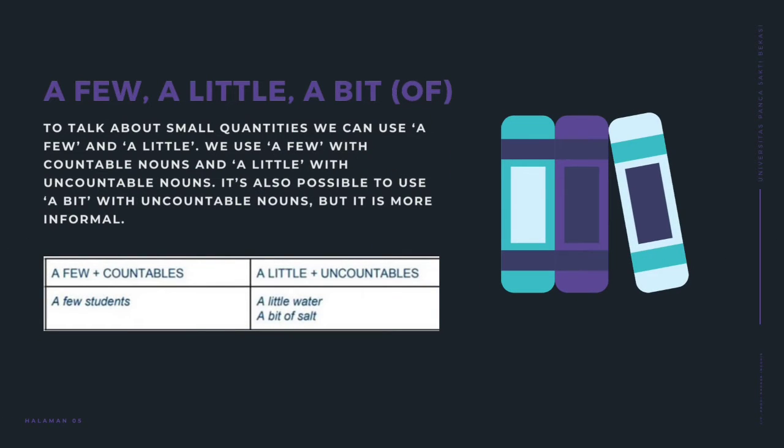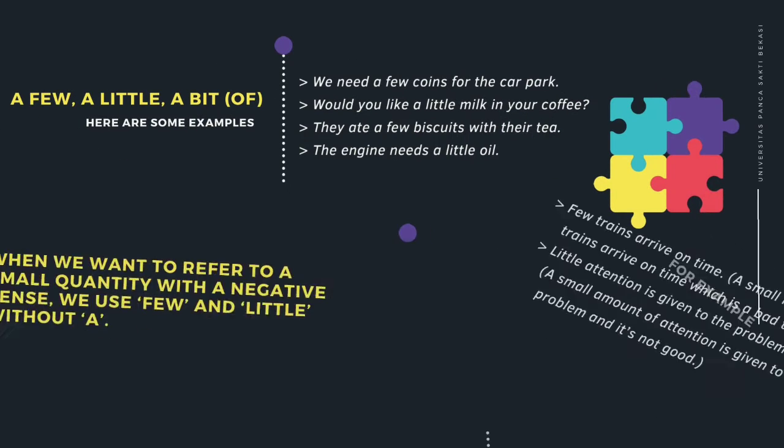A few, a little, a bit of. To talk about small quantities, we can use a few and a little. We use a few with countable nouns and a little with uncountable nouns. It's also possible to use a bit with uncountable nouns, but it is more informal. For example, a few plus countables: a few students. A little plus uncountables: a little water, a bit of salt.